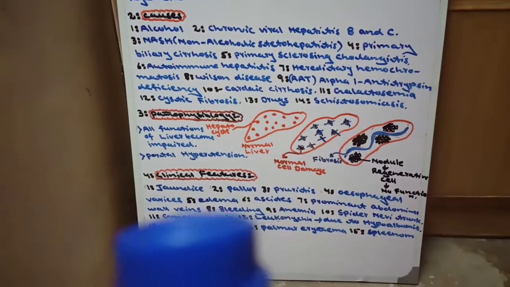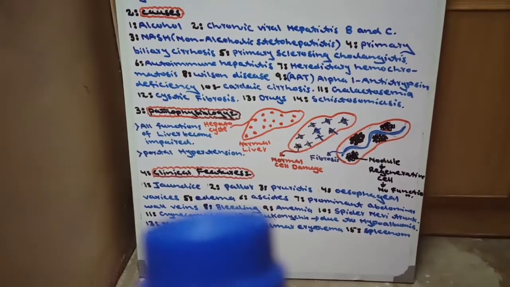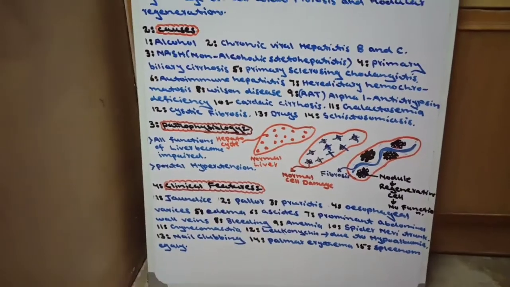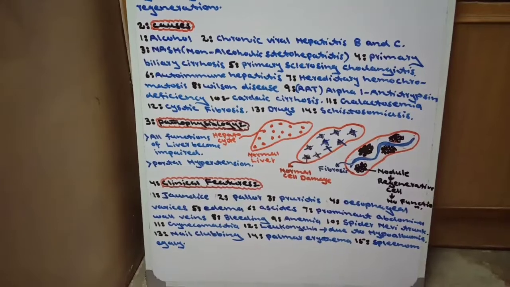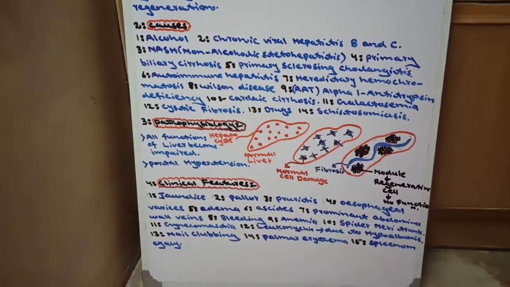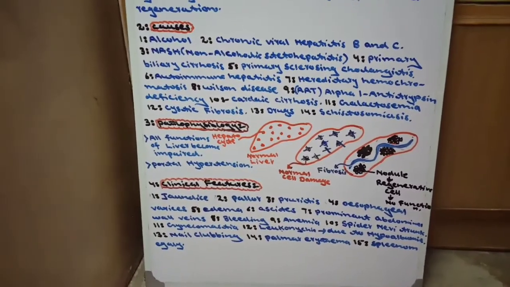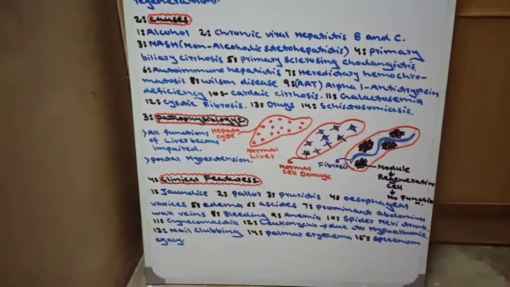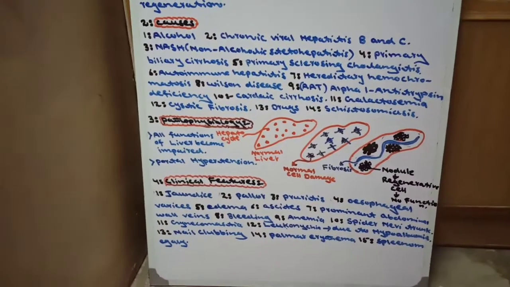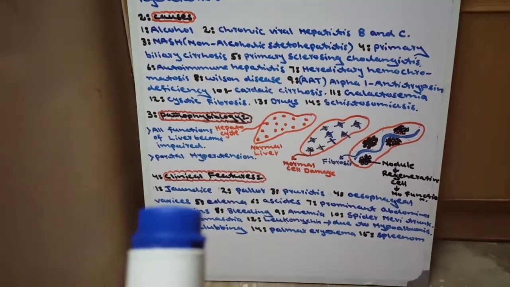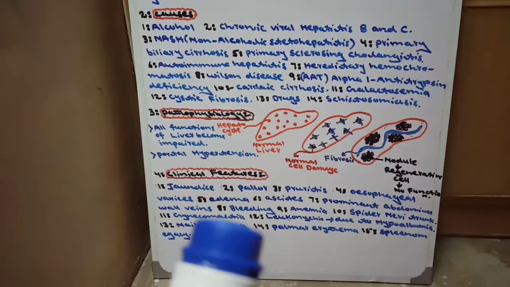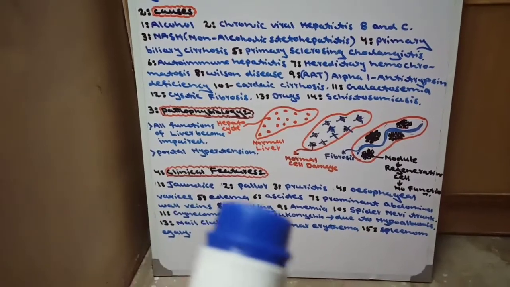And number 5 is edema, because due to impaired liver function, clotting factor will not be produced in the blood. Due to clotting factor deficiency, there will be decreased solute concentration inside the blood, and the blood flows out of the blood vessel due to increased osmolarity outside the blood vessel.